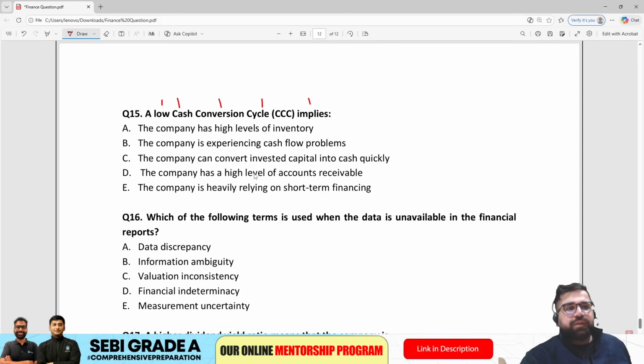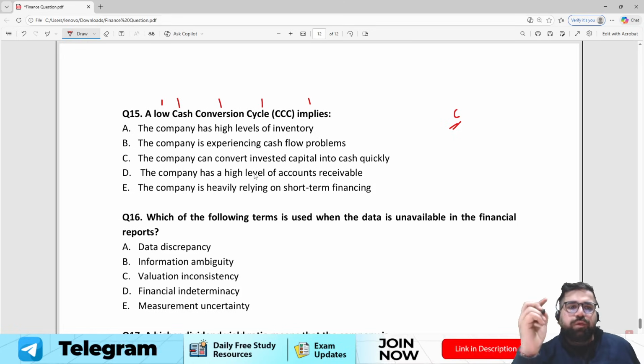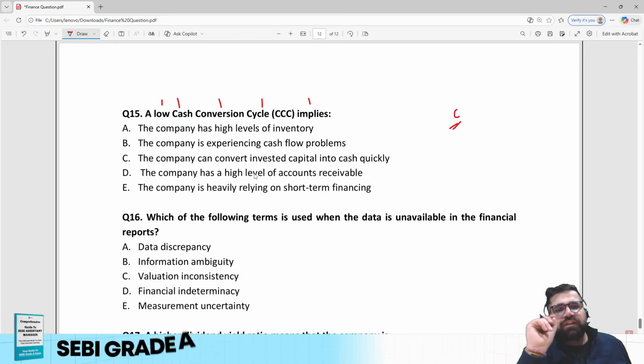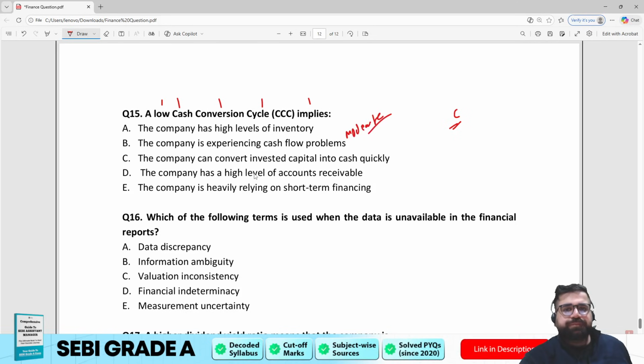The correct answer will be option C, because when you have a low cash conversion cycle, you can convert capital into cash quickly. You can purchase assets, you can do whatever you want to do. So a low cash conversion cycle basically means that the company can convert invested capital into cash very quickly. Now this is a moderate question because it is based on application.